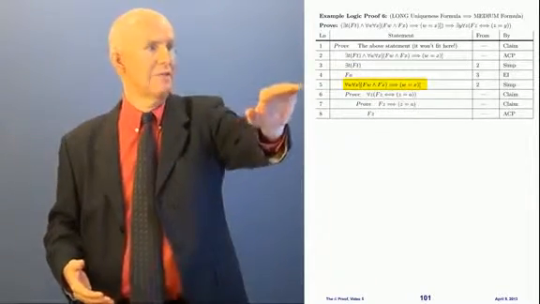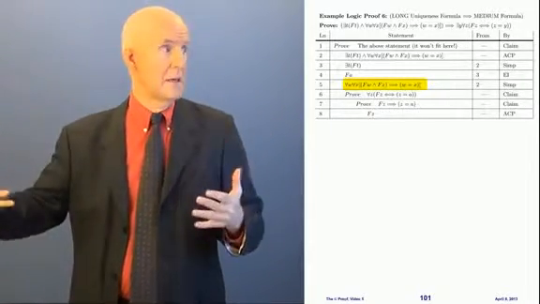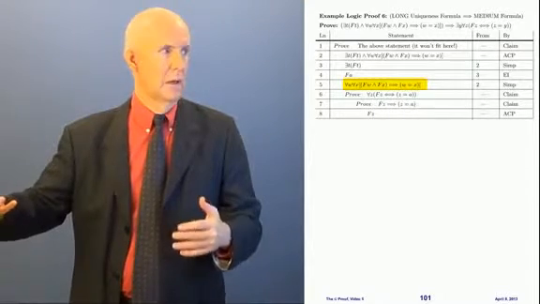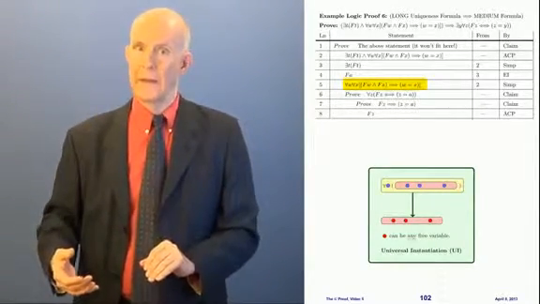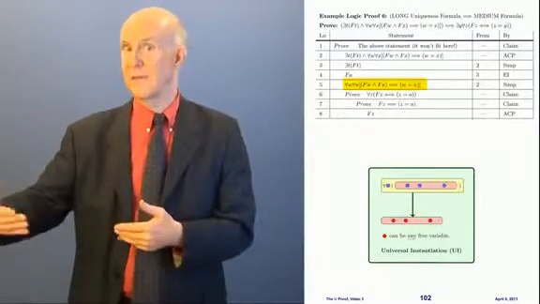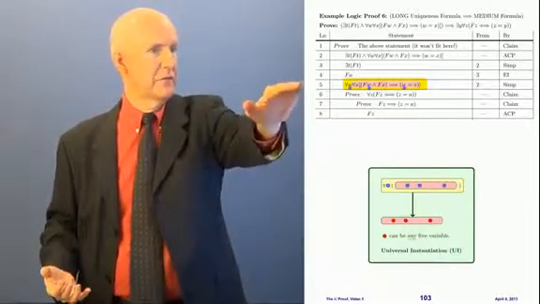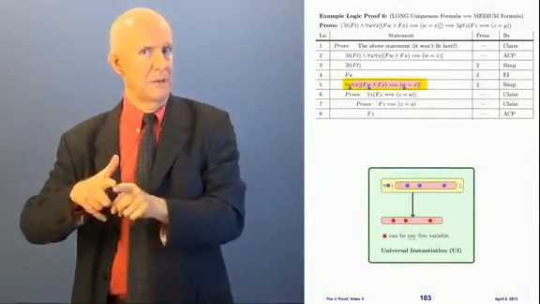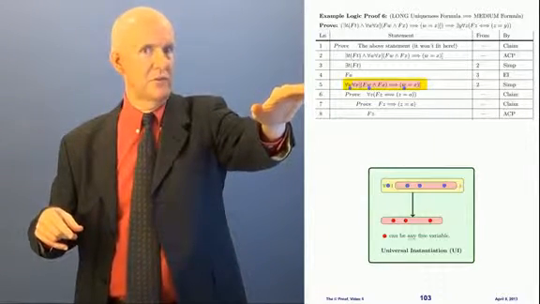Well, let's look at line 5 here. Line 5, on the outermost statement, is a universal statement, for all W. So I'm going to use UI on that. Since it's a universal statement, I can put anything I want in for W, just like in the rule. I've got for all W, and then this big pink thing inside, which has a couple of W's in it, which are the blue dots.